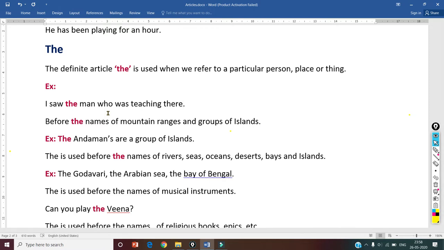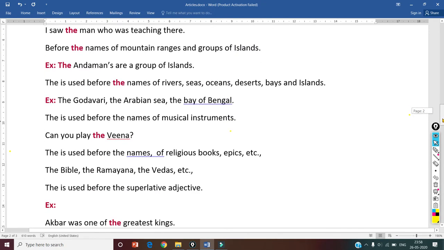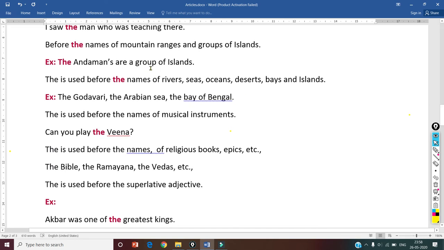Before the names of mountain ranges and groups of islands, the article the is also used. Islands ముందు కానీ మౌంటైన్ రేంజెస్ ముందు కానీ పర్వతాల పేర్ల ముందు కానీ మనము వాడతాము. The Andamans are a group of islands. Okay, the Himalayas are the highest mountains.